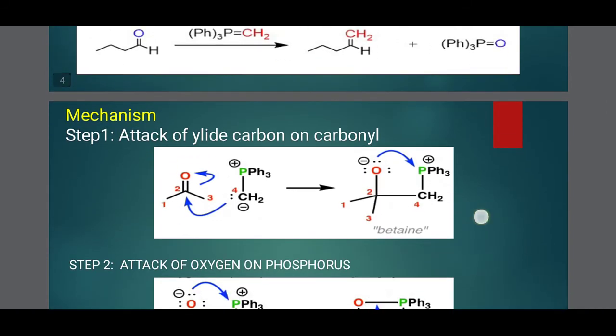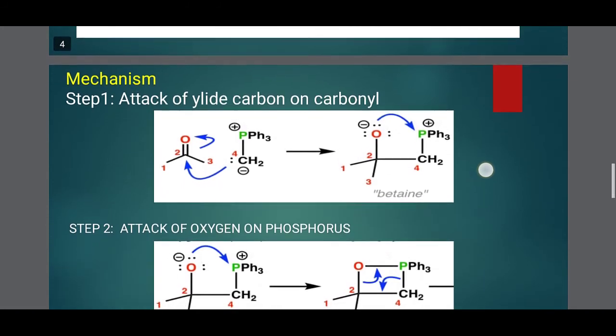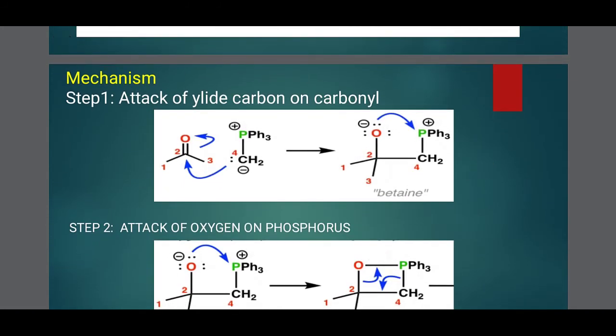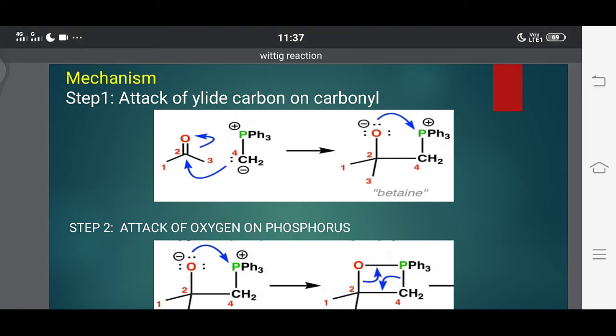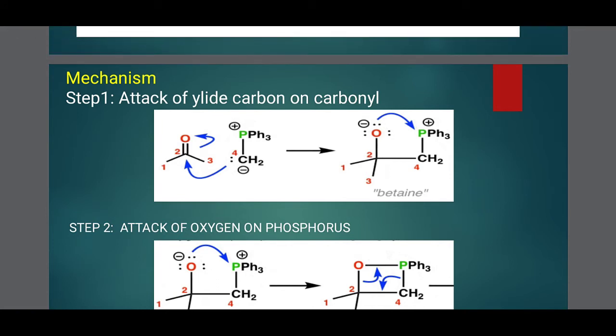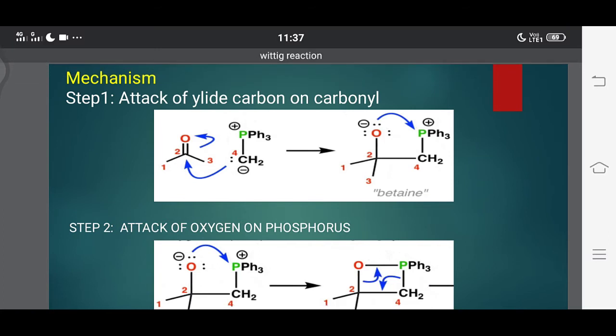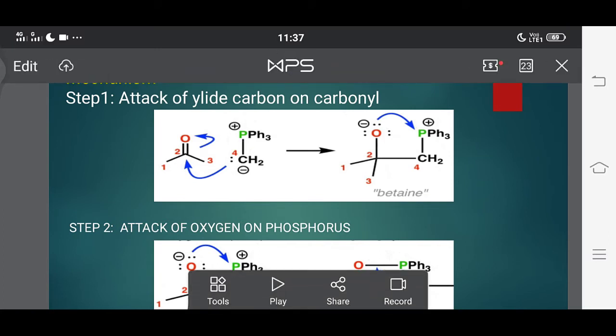See here, in the mechanism part, there are some steps. In the first step, what happens? In the first step, the ylide carbon attacks the carbonyl carbon. So already we know in the definition, aldehydes or ketones react with triphenyl phosphonium ylide. So here you take an aldehyde or ketone and one triphenyl phosphonium ylide.